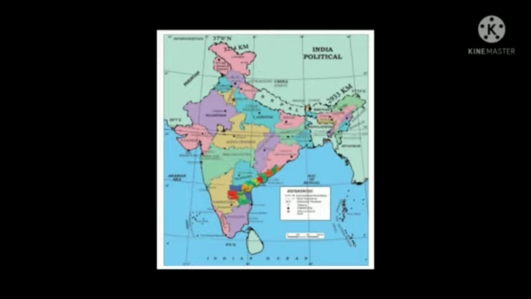So latitudes and longitudes are a very important element. These are also imaginary lines drawn on the globe.